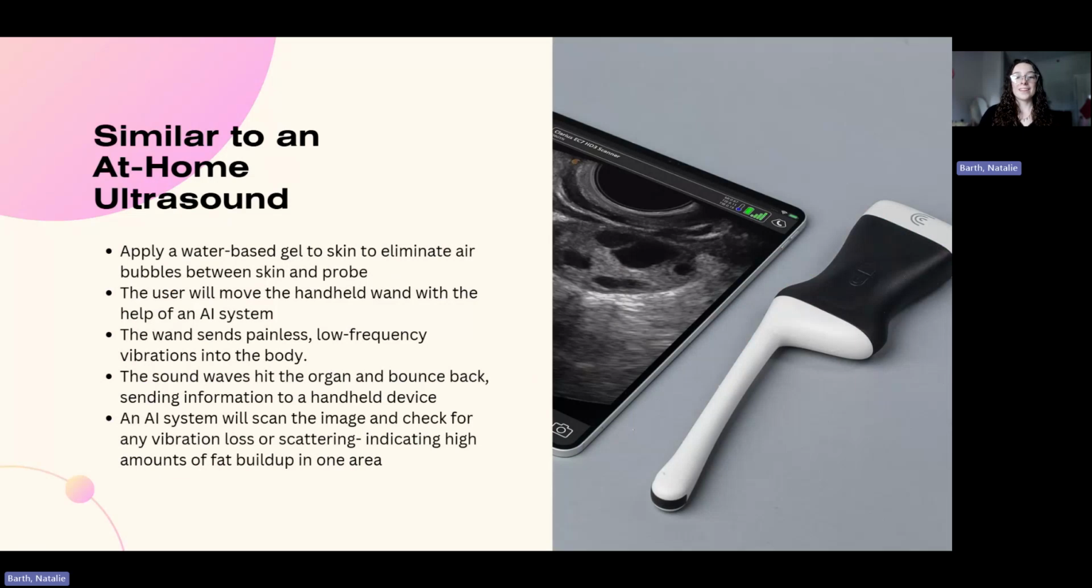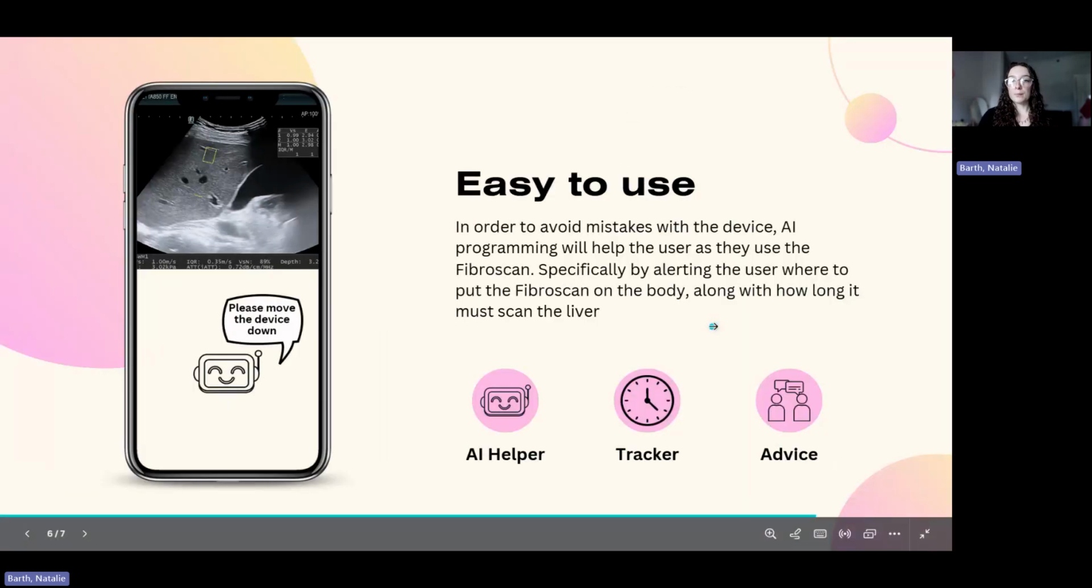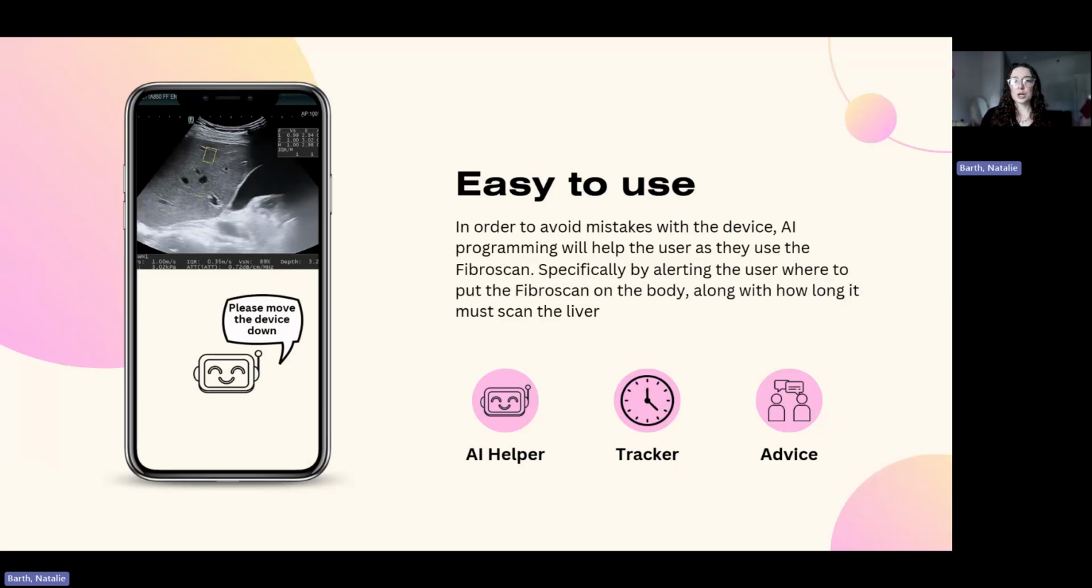Along with that, the AI system would have a tracker as well. And the tracker would be very important because it is very hard to read the decibels. There could be some confusion with that, but the AI system would be able to just give a simple explanation on how your liver is doing and be able to track it over a period of time. So, those individuals that might be on the road to developing fatty liver disease could use this device in order to make sure that their liver health is getting better instead of worse.